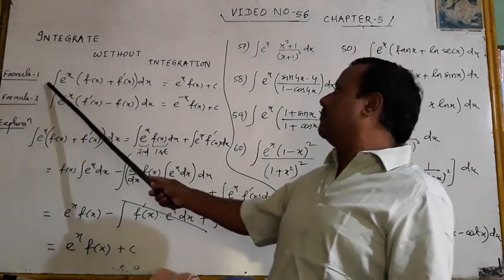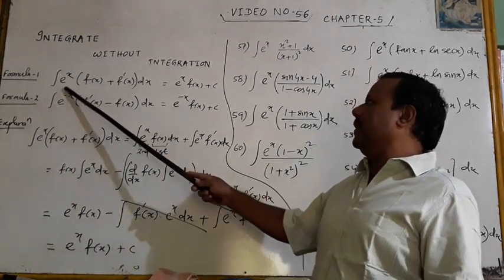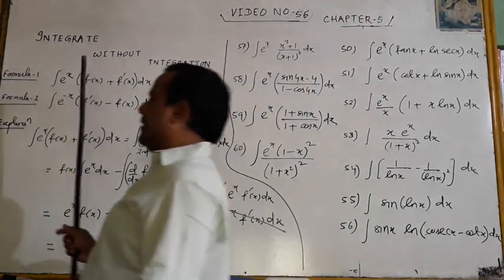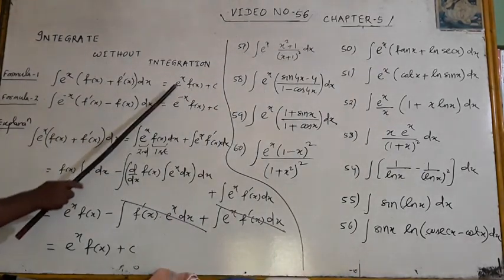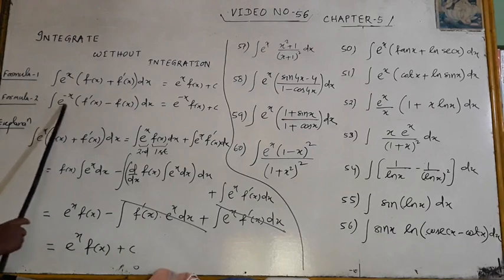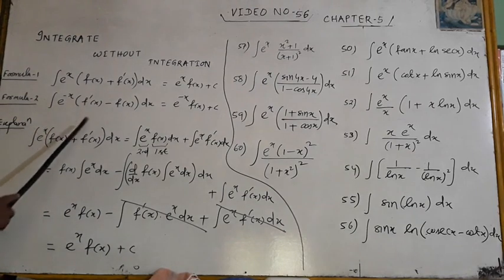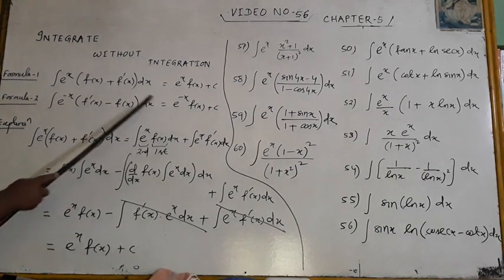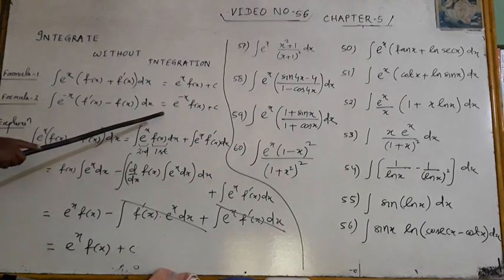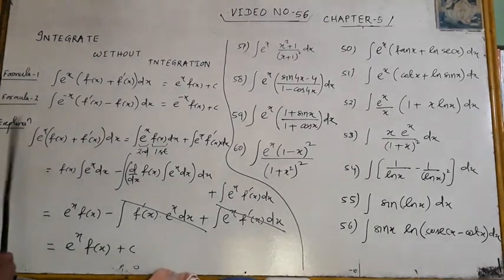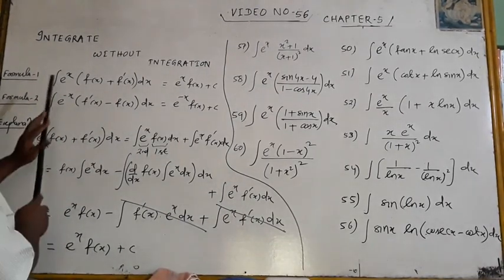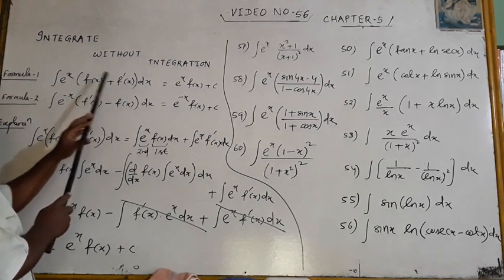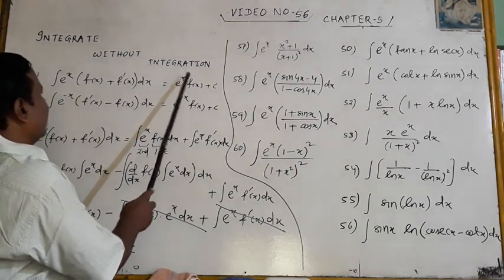And there are two formulas. What are those? e to the power x [f(x) + f'(x)]. If you integrate it, then it becomes e to the power x f(x) + c. And e to the power minus x [f'(x) - f(x)], then the integration result is e to the power minus x f(x). Now look here, I am telling it again. e to the power x, husband means f(x), wife means f'(x). The result is e to the power x f(x).